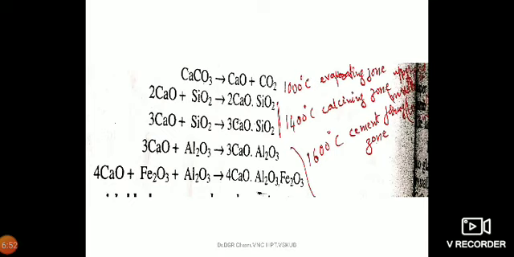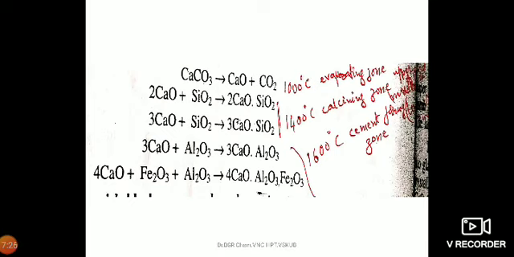So the rotary kiln is considered in three portions: upper portion, middle portion and lower portion. In the upper portion the temperature goes up to 1000 degrees centigrade, where evaporation takes place, and we call it the evaporating zone. There limestone, that is calcium carbonate, decomposes into calcium oxide and carbon dioxide at 1000 degrees centigrade. Then the charge enters the middle portion where the temperature reaches 1400 degrees centigrade, and here calcining takes place.